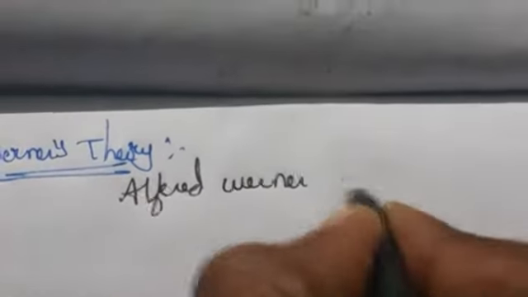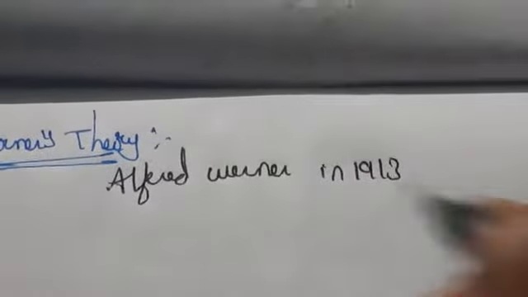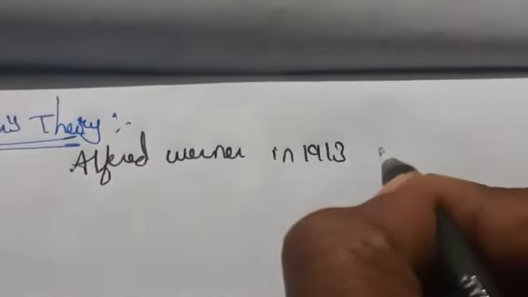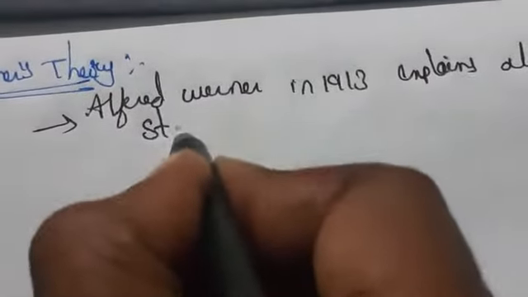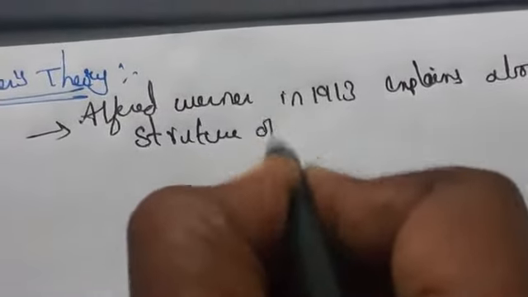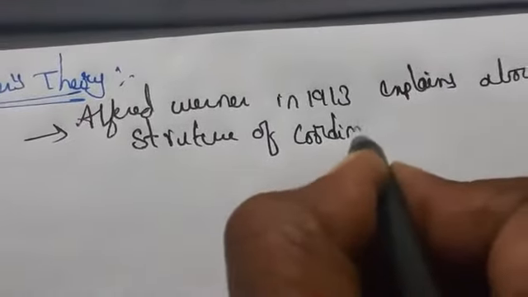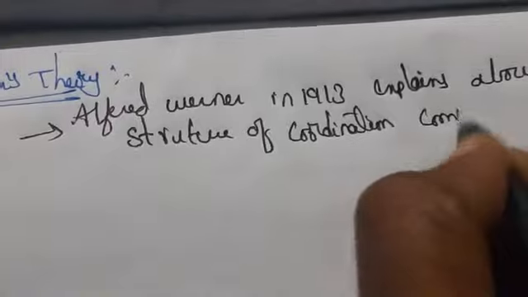In 1913, Alfred Werner explained the structure of coordination compounds.